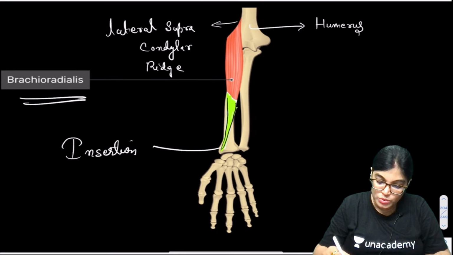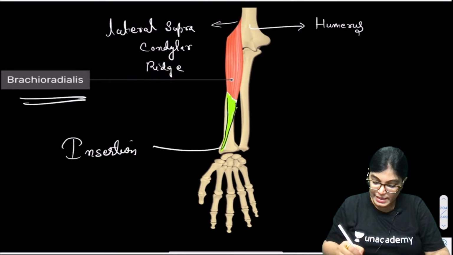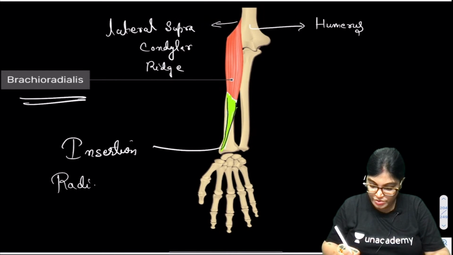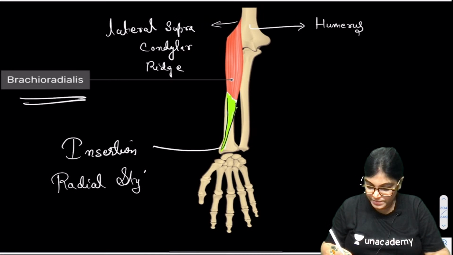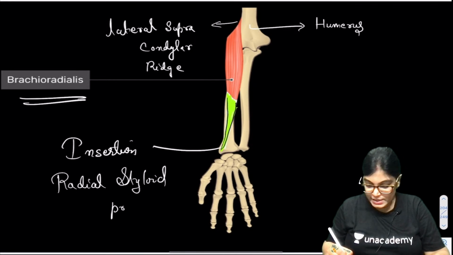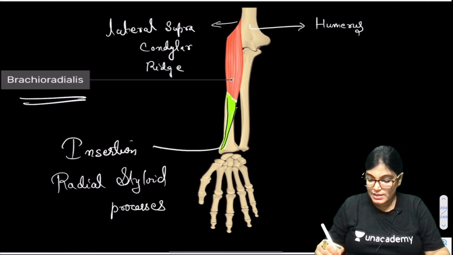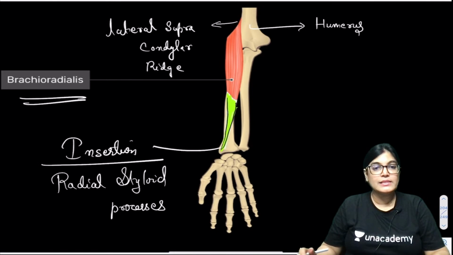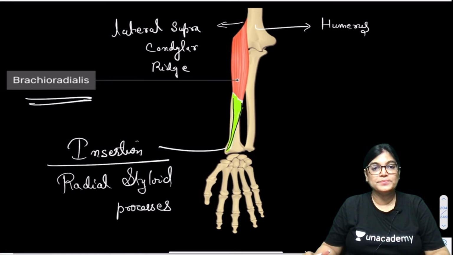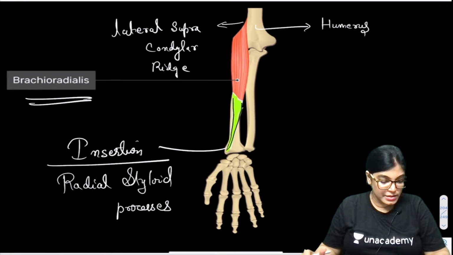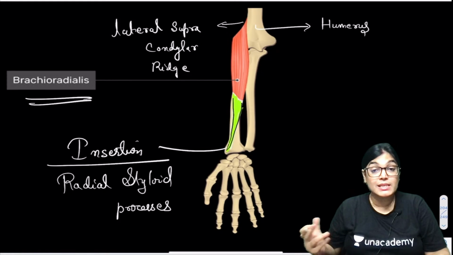Insertion is onto the radial styloid process. Insertion is on radial styloid process. So yes, in this diagram we can clearly see the muscle is going towards the radial styloid process. Okay. Absolutely right, Deka. And what about its nerve supply?